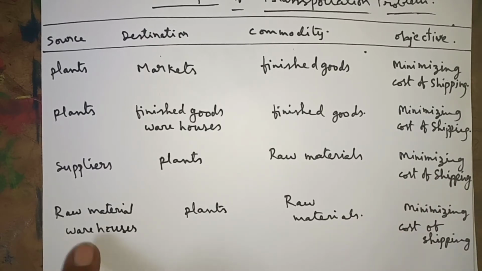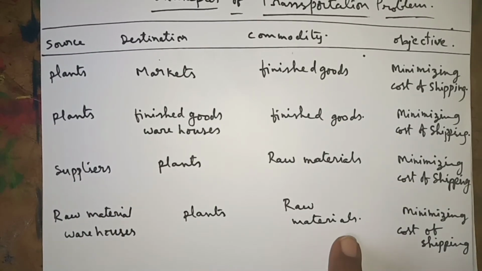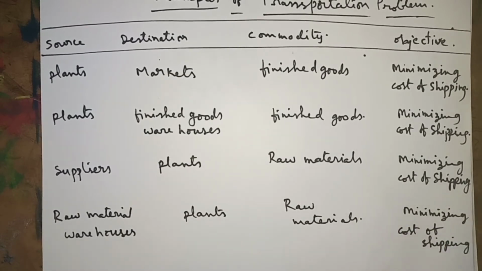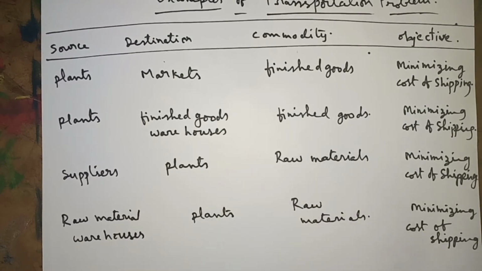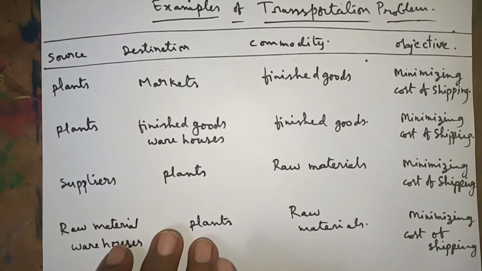Now, raw material warehouses are the source, and the destination is the plants. The commodity is raw material. Here also our objective is minimizing the cost of shipping. These are the examples of the transportation problem.